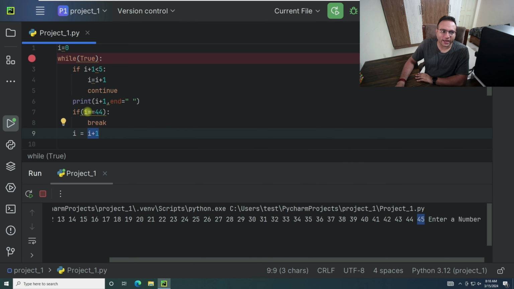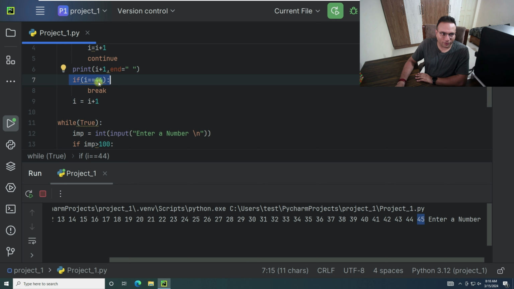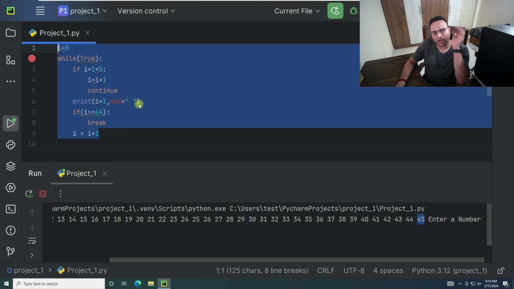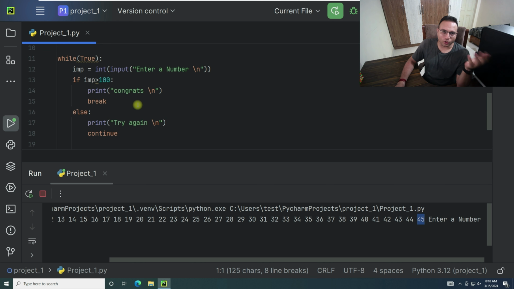It's 44 only, as whatever value we are storing over here, that's the only value. So I equals 44 over here. So that was the reason this condition will trigger and the break statement will trigger. Once the break statement is triggered, in that case we are coming out of it. We are coming out of that section. Now going further with that.